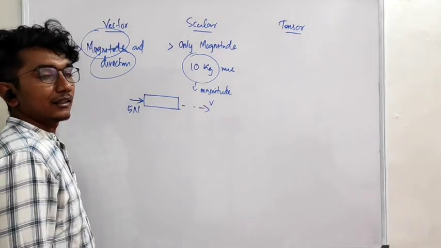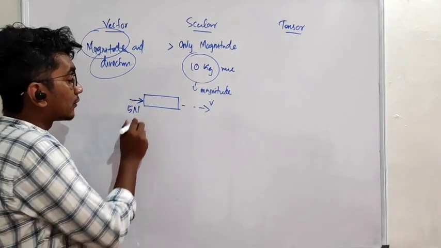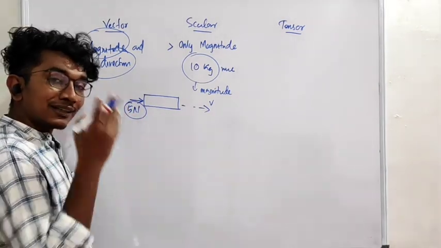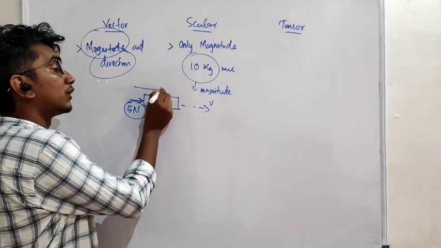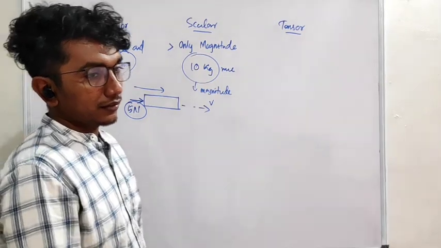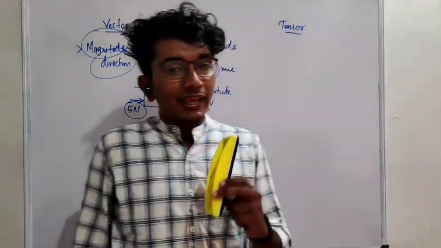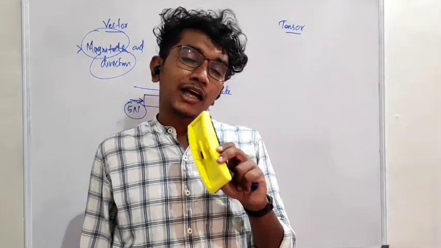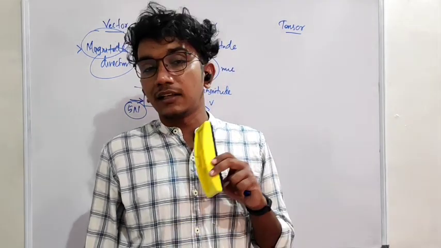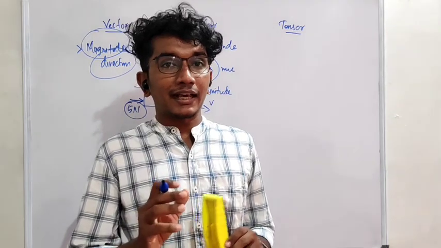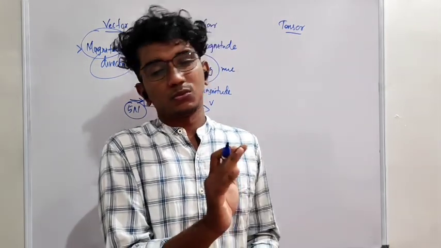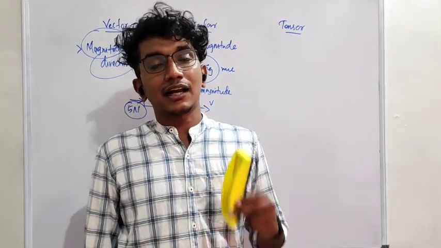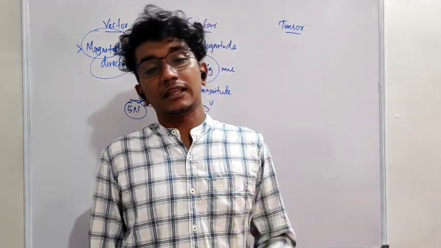So the question is, what is the magnitude here? 5 Newton is the magnitude. What is the direction here? You can say towards this direction. That is the direction. In which way can you say the direction perfectly? That direction is fine. There is nothing like you have to say direction in this manner. You can decide in which way you have to see.